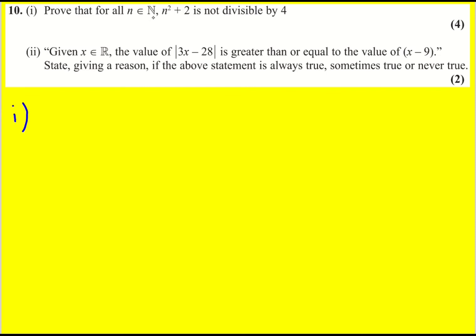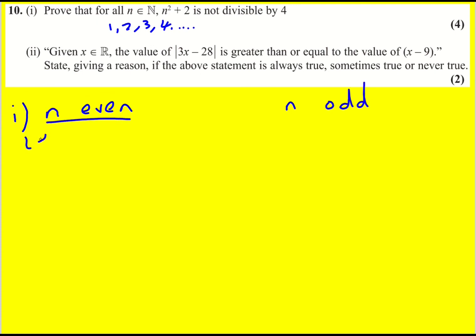Prove that for all n natural numbers, so that's our counting numbers, 1, 2, 3, 4, etc., that n squared plus 2 is not divisible by 4. Okay, well, the classic way of dealing with this question is to split it into two different cases. N is even and n is odd.